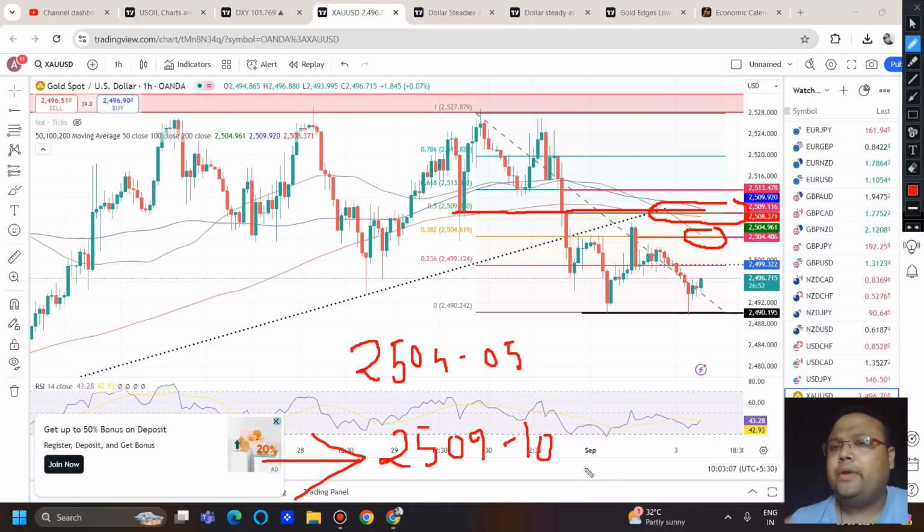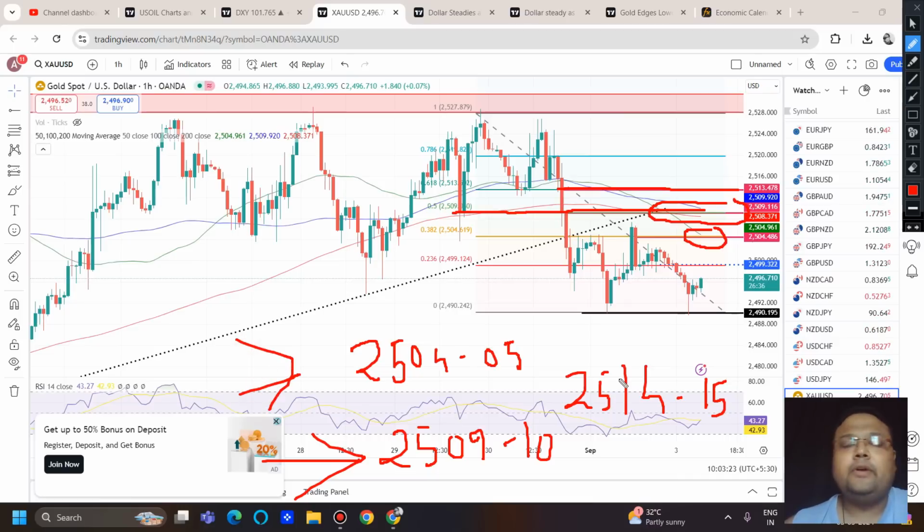Okay, and we have one more selling opportunity, which is around 2514 to 2515. This is another selling opportunity here, but I don't think market will go to this level before the US session. But still, these are the levels where we can look for a sell on the chart of gold before US session. Why before US session only? Because after the US session, if market goes up with big candles, then obviously it will not work.